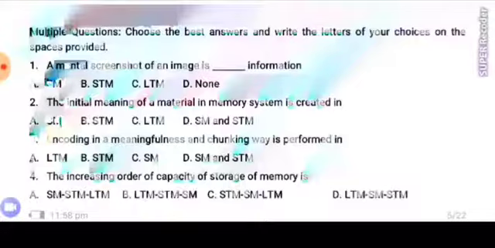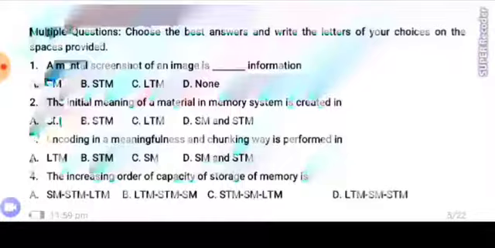The initial meaning of a material in memory system is created in SM, sensory memory, STM, short-term memory, LTM, long-term memory. SM and STM, sensory memory and short-term memory. Number 3. Encoding in a meaningfulness and chunking way is performed in LTM, STM, SM, SM and STM.